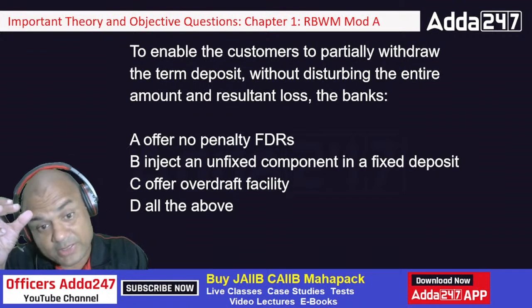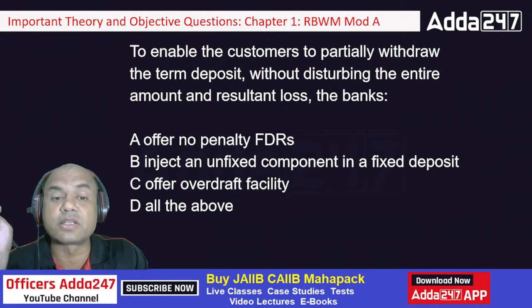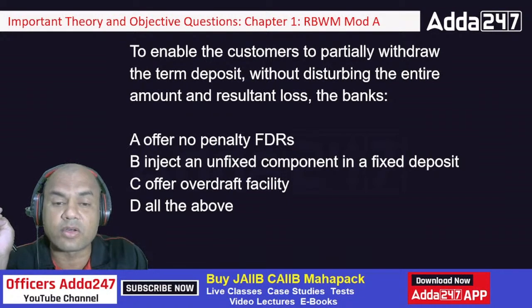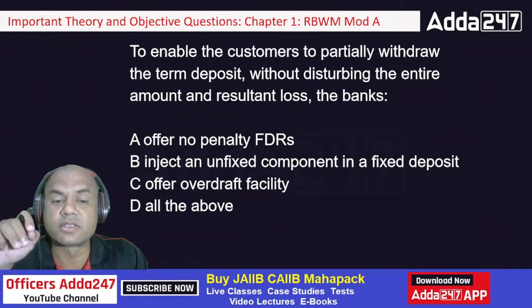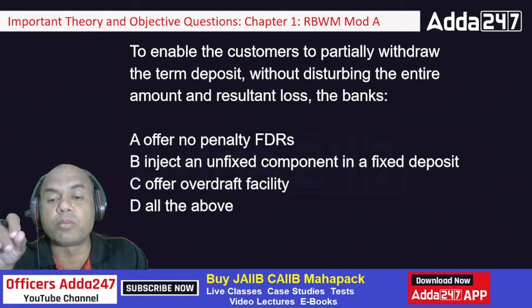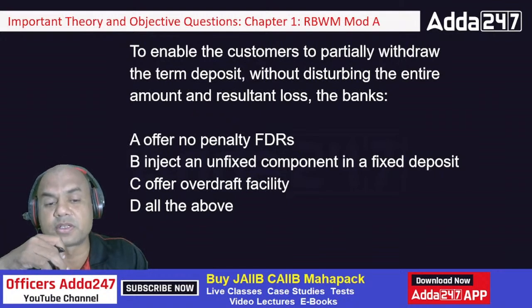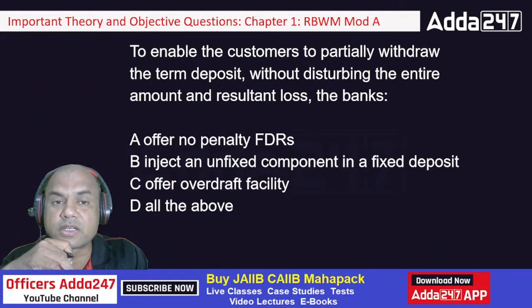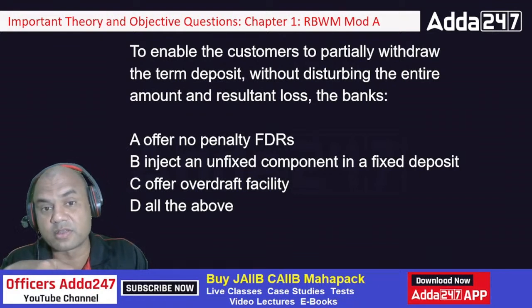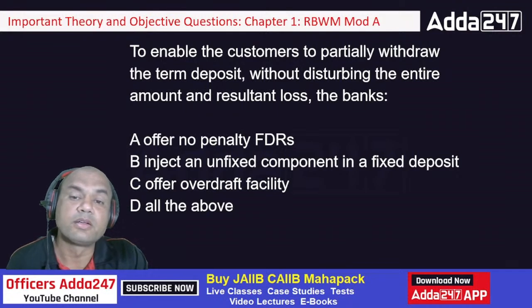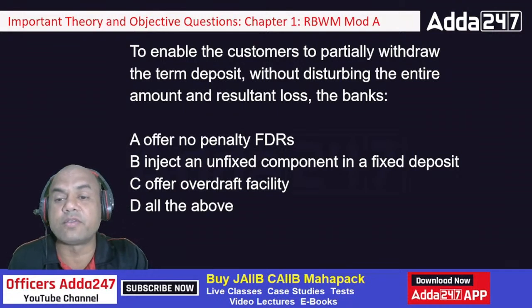To enable the customers to partially withdraw term deposits without disturbing the entire amount and the resultant loss, the banks offer no penalty FDRs, inject an unfixed component in the fixed deposit, offer an overdraft facility, or all of the above.